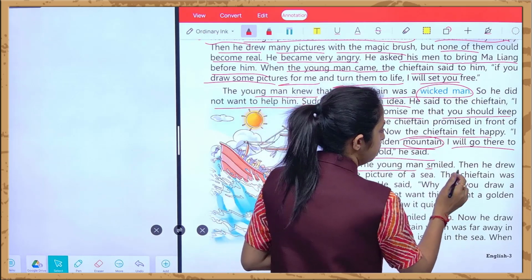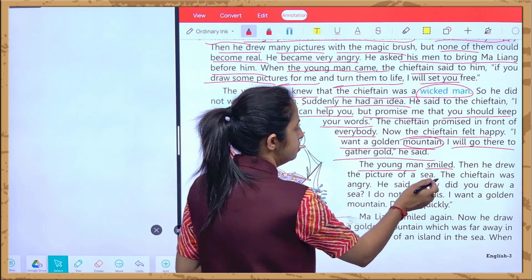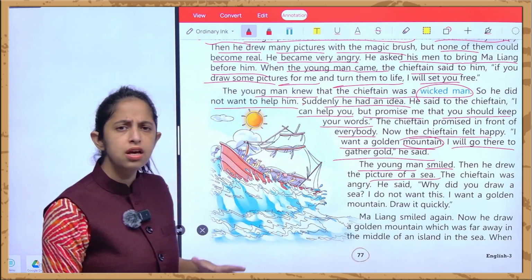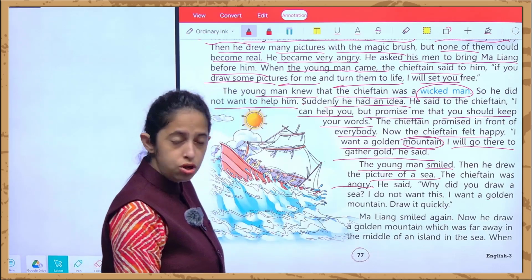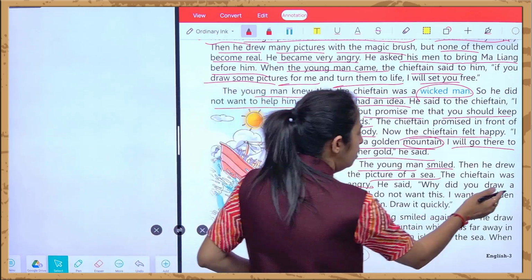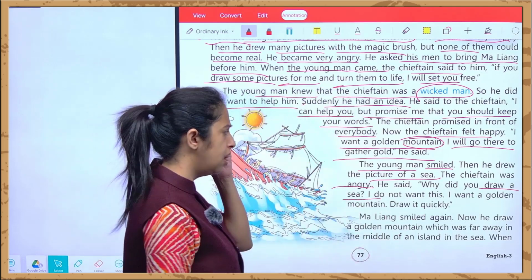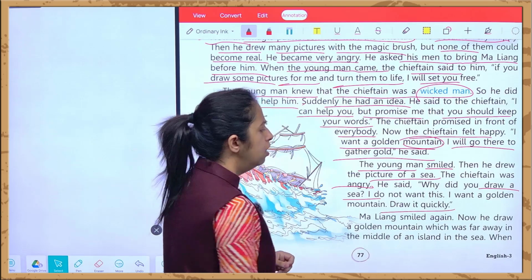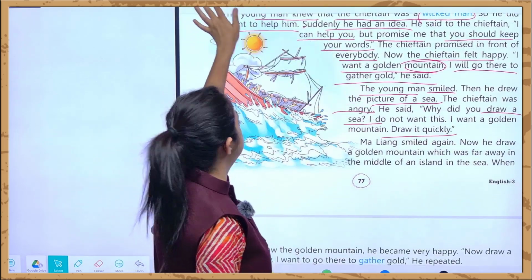The young man smiled, this Ma Liang, he smiled. He drew the picture of a sea, और उसने किसकी picture draw कर दी? एक समुंदर की. The chieftain got angry. गुस्सा आ गया उसको. He said, why did you draw a sea? आपने sea को क्यों draw किया? I don't want this. I want a golden mountain. Draw it quickly. जल्दी जल्दी इसको draw करिए. मेरे को कोई sea नहीं चाहिए. मेरे को क्या चाहिए? Mountain चाहिए.